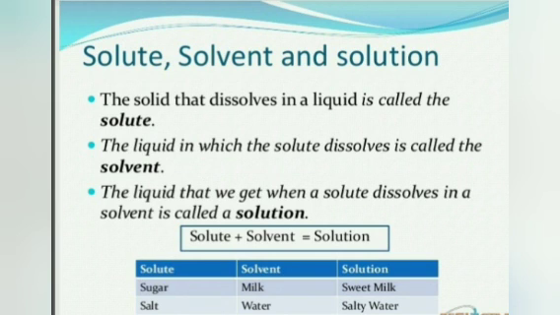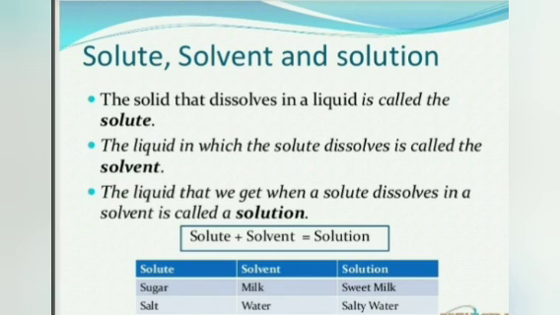Now we have to learn certain terms. The solid that dissolves in the liquid is called the solute. The liquid in which the solute dissolves is called the solvent. The liquid that we get when the solute dissolves in a solvent is called a solution. And solute plus solvent is equal to solution.